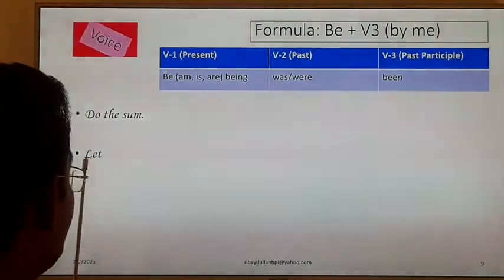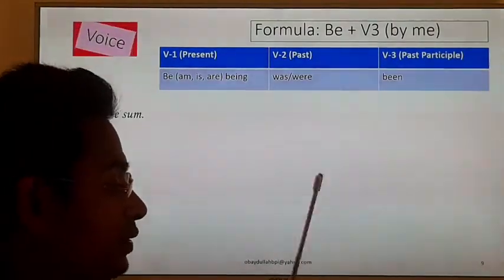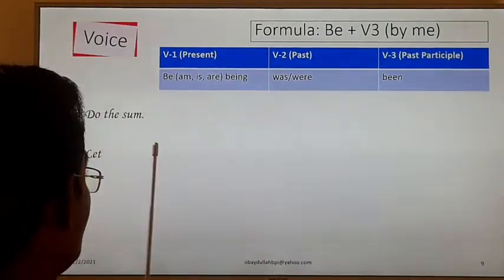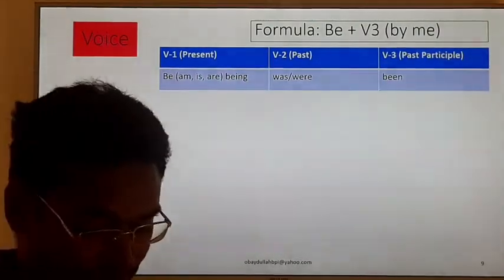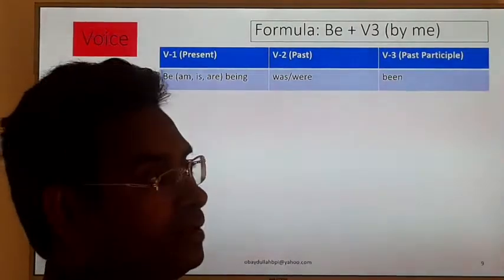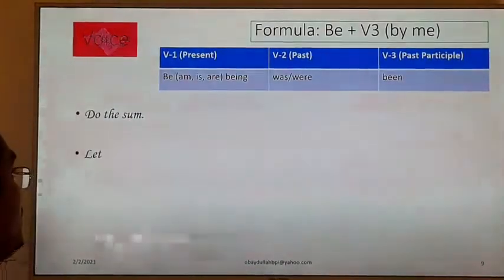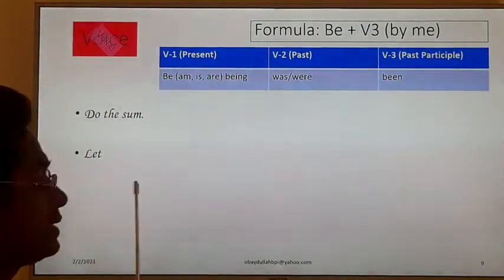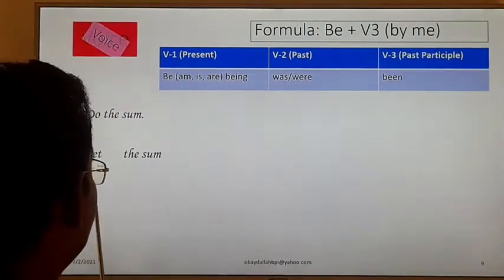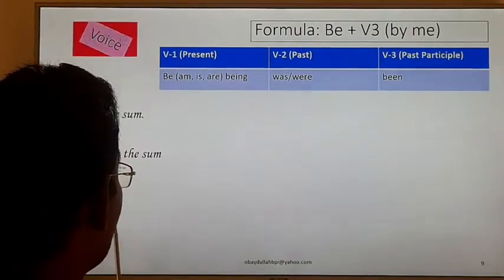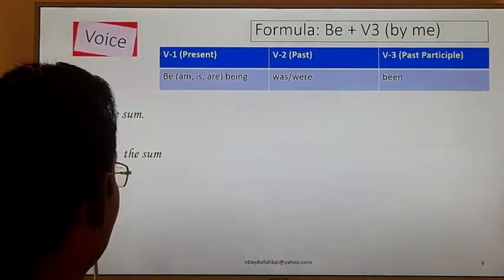Why do you have to take let? Because there is no subject. If there is an absence of subject, you have to take the help of the let verb, because when we change the active voice of an imperative sentence, we have to take the help of an extra verb, that is let. After let, the object will be the subject. After let we have used some as the subject, and do.